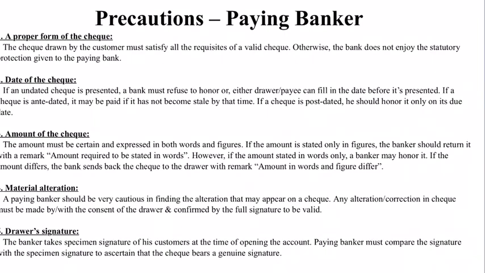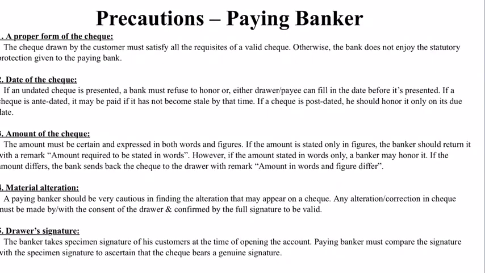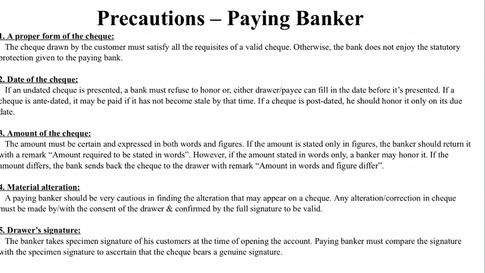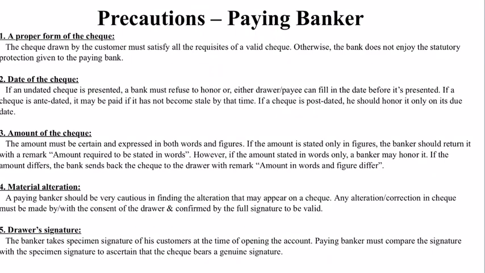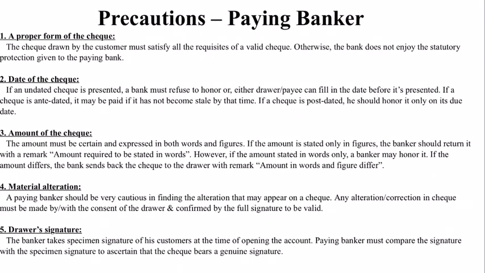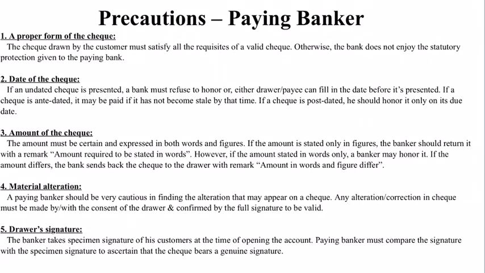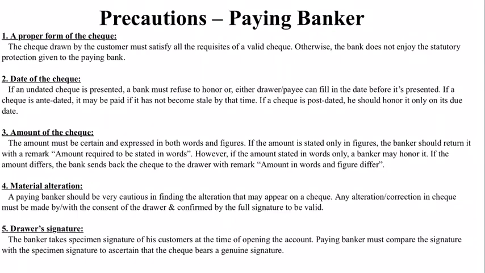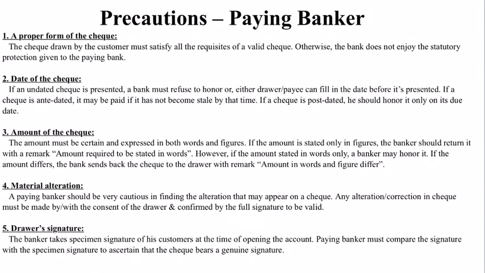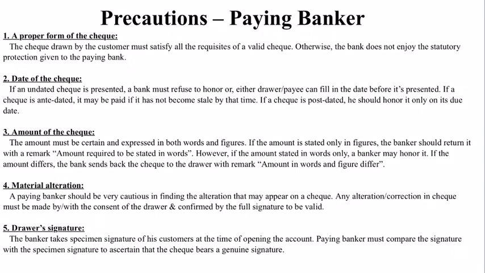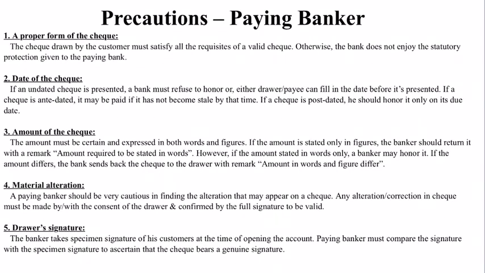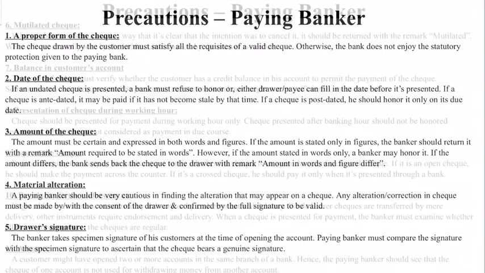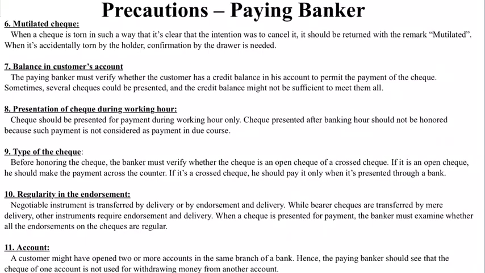Then it has to match the amount in words and amount in figures and ensure there is no mismatch. It has to verify the sign of the customer. Then what else on the face of the check? It has to also check whether the check is crossed or whether there are any other specific instructions given. Okay, the banker has to also check for any manipulation or if there is some cancellation that he is observing, extra zeros added. These things are possible, right? Mutilation or damage to the check.